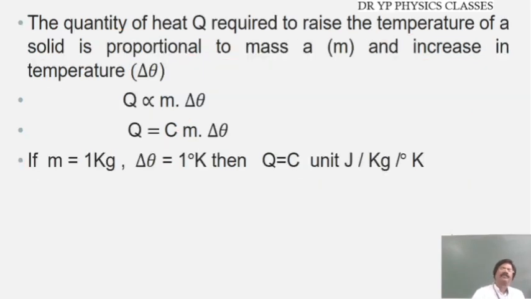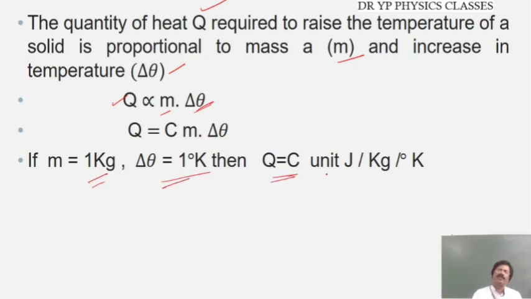The quantity of heat Q required to raise the temperature of a solid is proportional to the mass of the solid and the increase in temperature. So Q is equal to C into m into delta theta. If m is equal to 1 kg and delta theta is 1 degree Kelvin, then Q is equal to C.